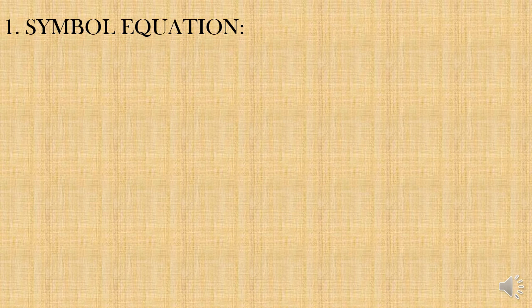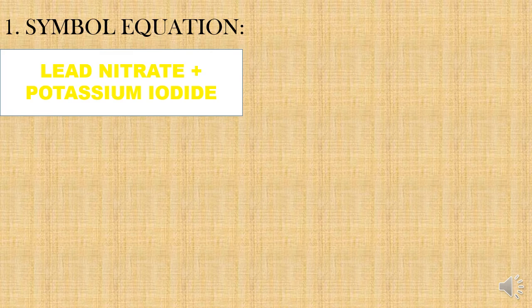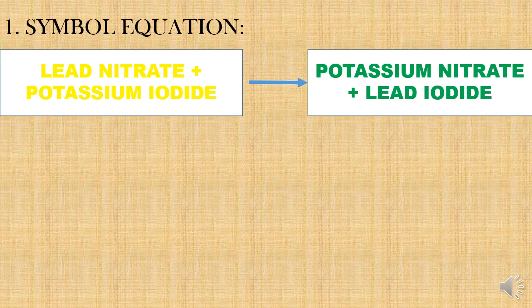Number two, symbol equation. It is a brief representation of the chemical reaction in terms of symbols or formulae of the reactants and products. Let's say when lead nitrate and potassium iodide solutions are mixed together, potassium nitrate is formed along with the precipitation of lead iodide.